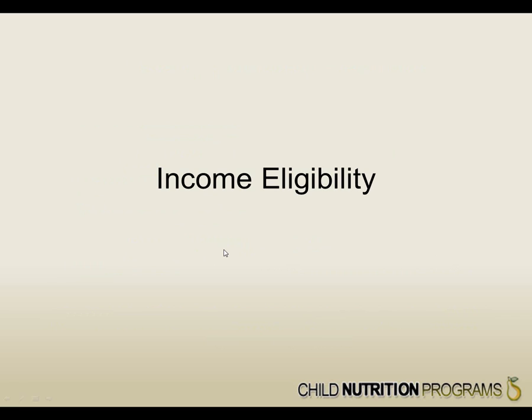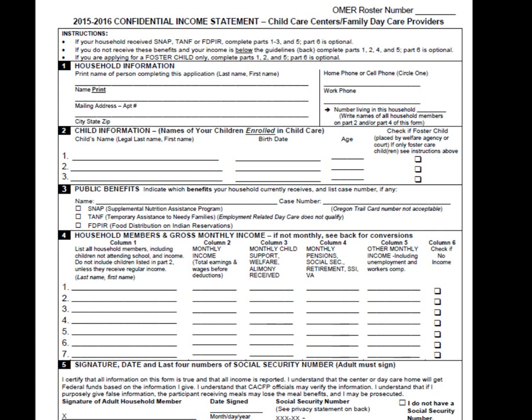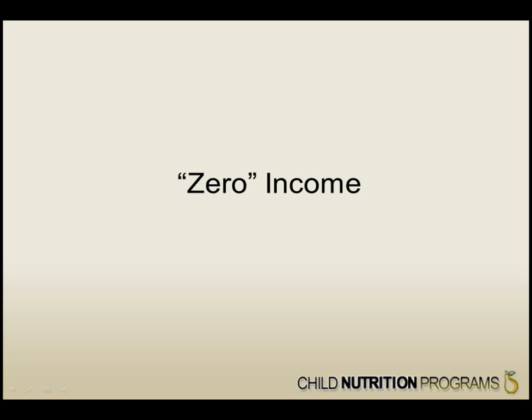Next, we will review a returned CIS form based on the income eligibility. When a household does not receive public benefits, they will need to complete sections 1, 2, 4, and 5. Reminder, if there is no income listed, ensure that the parent or guardian has marked column 6, no income.